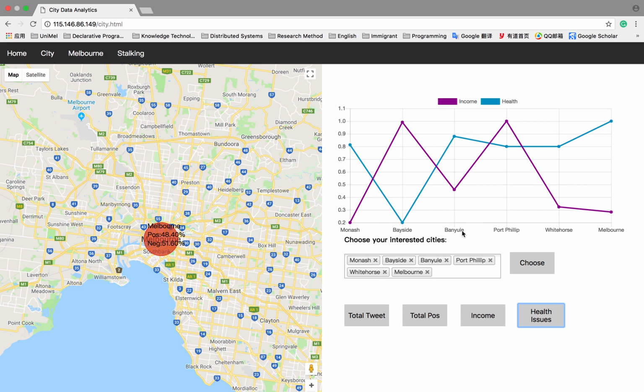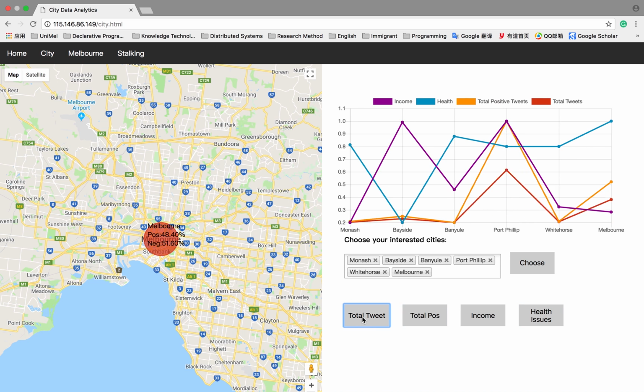There is also a slight correlation between the positive tweets and the general life quality. When the income and the health level decrease, the positive tweets are also lower. You can see that Port Phillip here is an exception. Given that it is the party town in Melbourne, it's not too surprising.